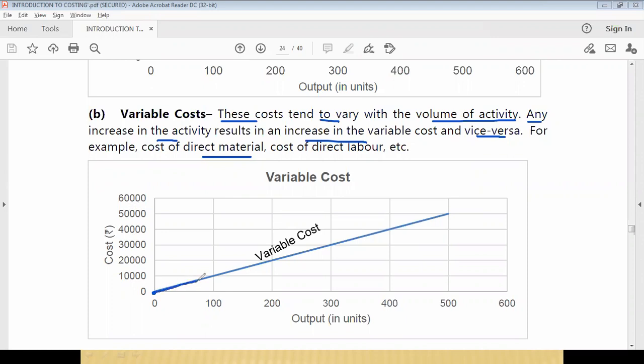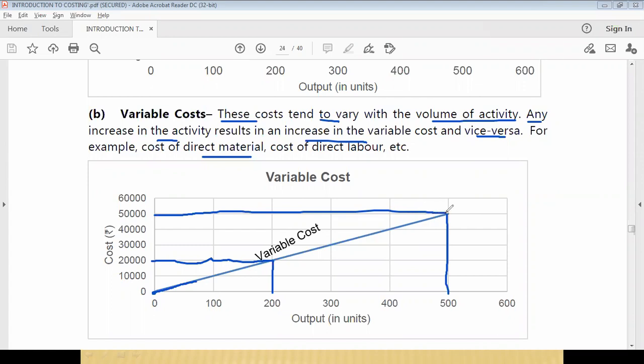See, it will be like this. Suppose you are producing 200 units, how much will your cost be? 2000 rupees or 20,000 rupees. Similarly, if you are manufacturing 500 units, your variable cost is 50,000. Understood?